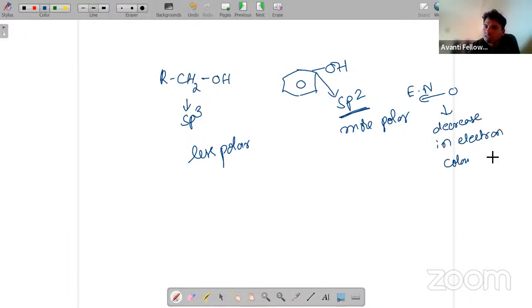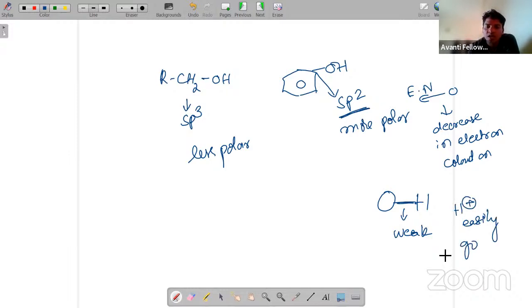cloud on oxygen. It is a simple thing: here there is oxygen, here there is alcohol, and between these two, the bond between oxygen and hydrogen is weak. What is going to happen? H can easily be removed. H can easily go. If the bond between oxygen and hydrogen is strong, H plus will not go easily.